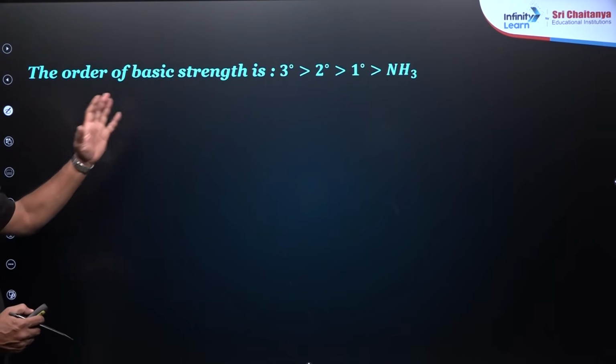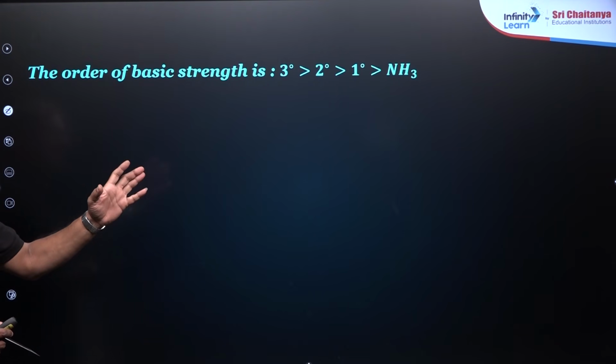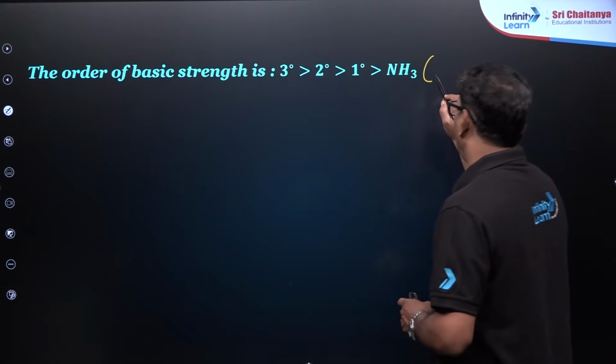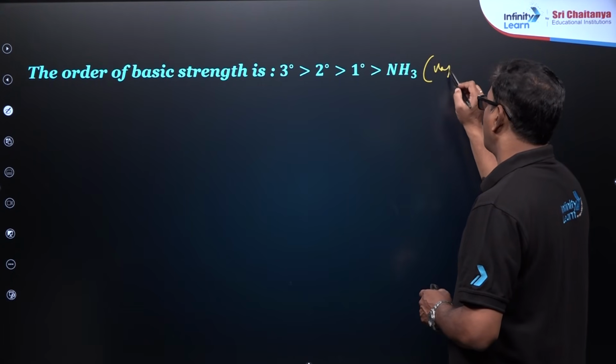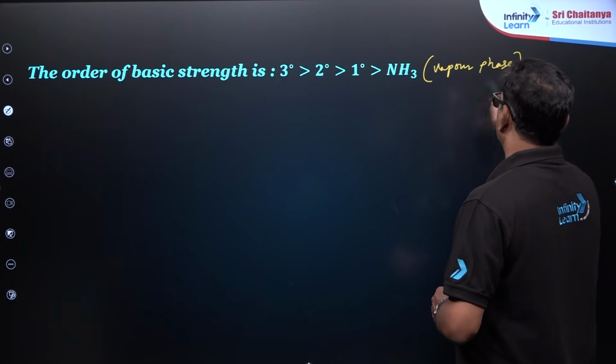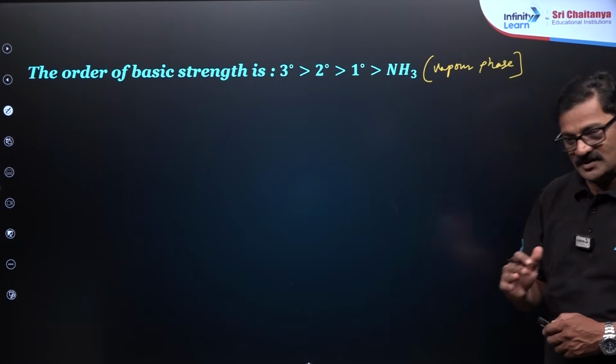The order of basic strength is tertiary amine greater than secondary amine greater than primary amine greater than ammonia, if it is given in the non-aqueous, in the vapor phase. That's very, very important. No other effects can work except inductive effect.